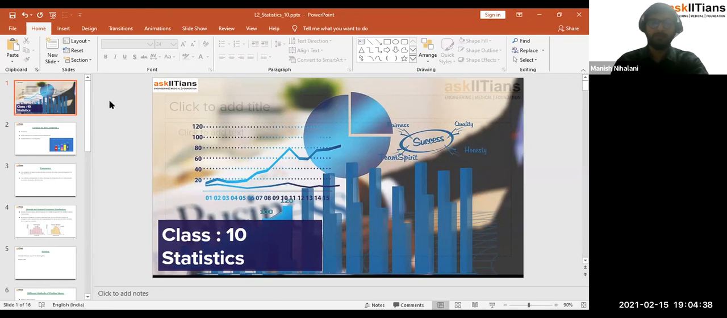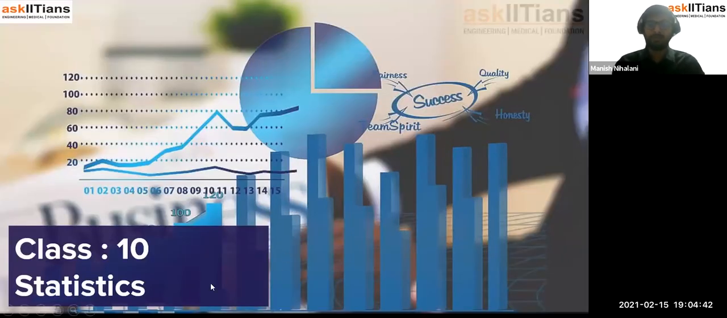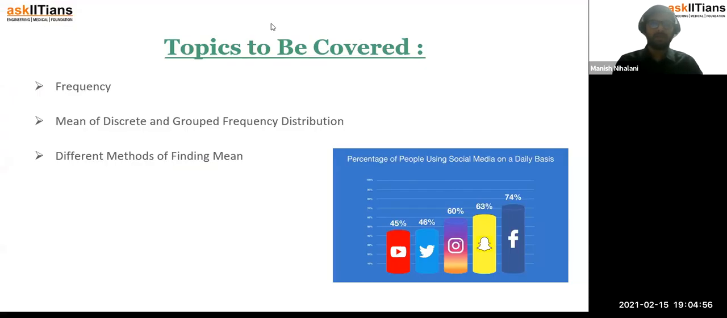So today we will be continuing that chapter. In the last class we talked about how data is related to us and how it is classified into grouped data, ungrouped data, primary data and secondary data, and we also talked about arrayed data. Now let's move forward. These are the topics we are planning to cover today: frequency, what is frequency, mean of discrete and grouped frequency distribution, and different methods of finding mean.